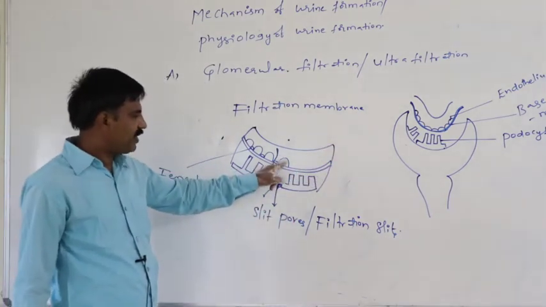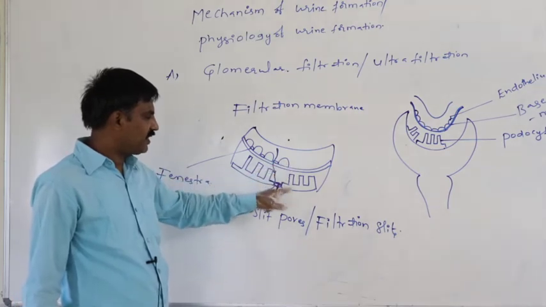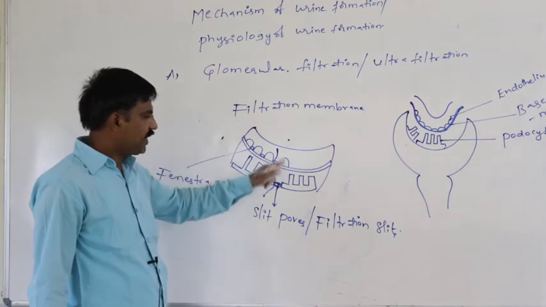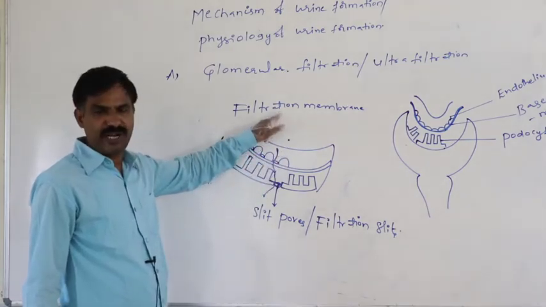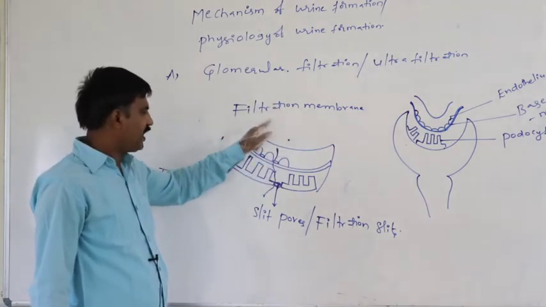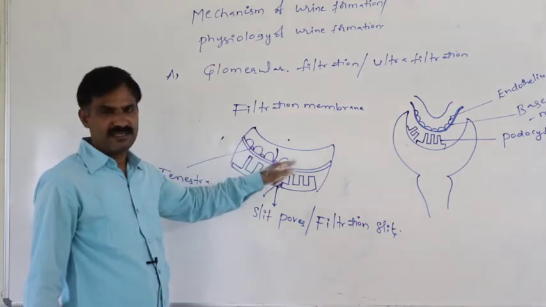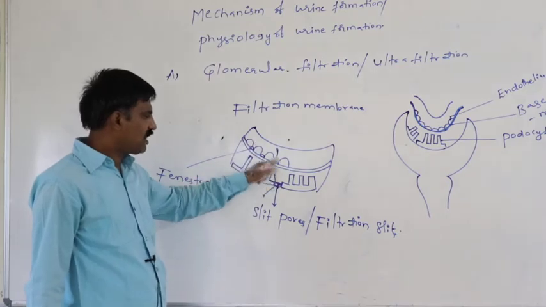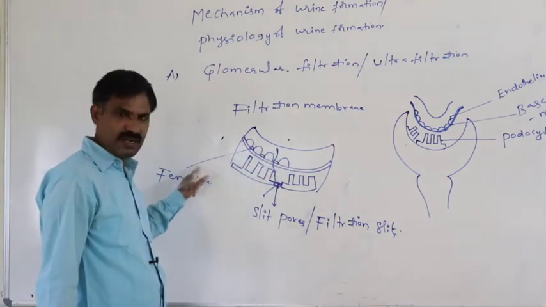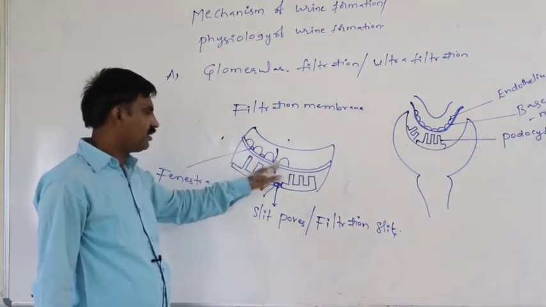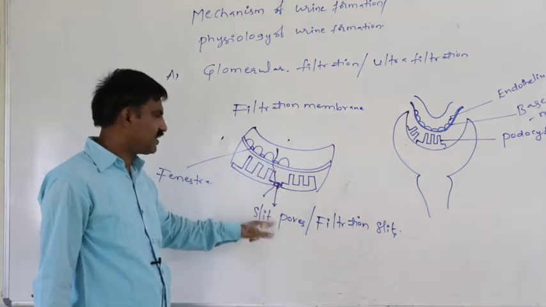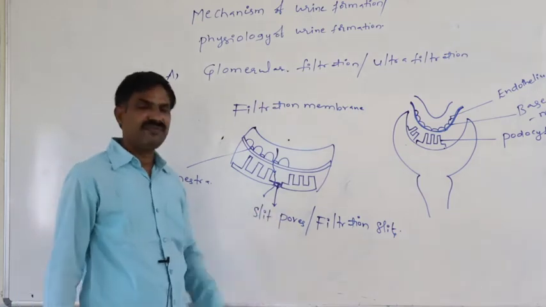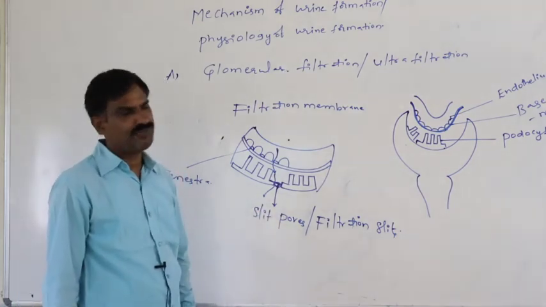In the filtration membrane, this is the endothelium, this is the basement layer, this is the podocytic layer. These three together constitute the filtration membrane. At first, due to the pressure difference, blood moves out from the capillary through the fenestra. Later, that filtered fluid reaches the Bowman's capsule through the slit pores or the filtration slit.